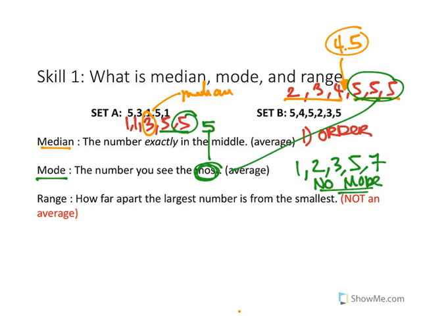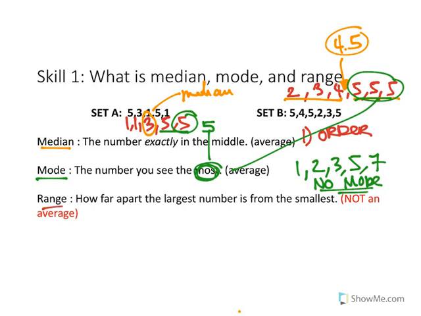Now, why median and mode are averages is because median is a way of telling us approximately what the middle number is between all the numbers. Like, what's the middle number between 1 and 5? And in set B, what's the middle number between 2 and 5? Mode is another type of average because it basically is saying, this is the one we see the most, so the average is this number, 5 or 5.